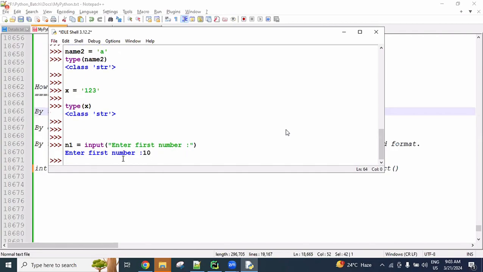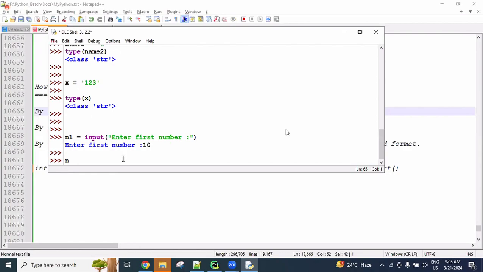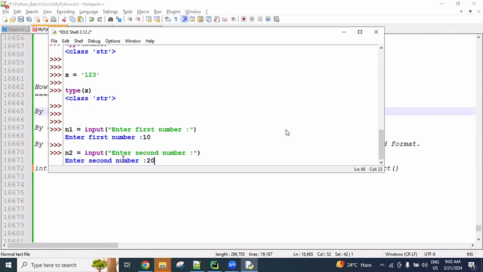Okay, 10 I entered. Next, n2 equal to input function, with the message enter second number. Immediately it asks for the second number: 20.